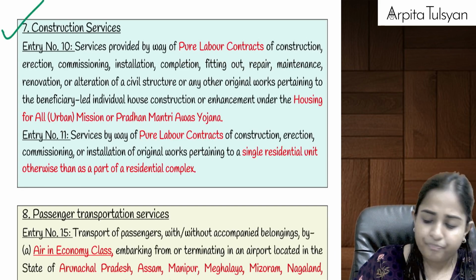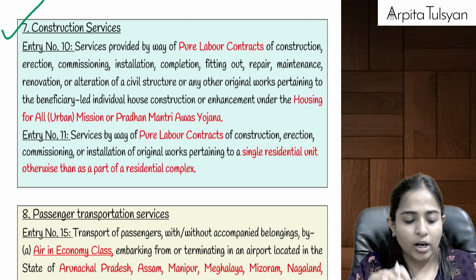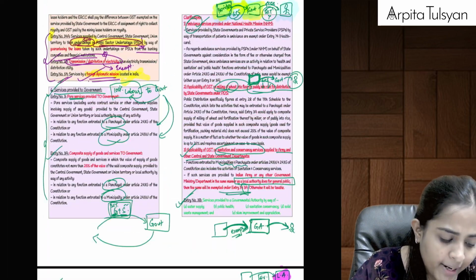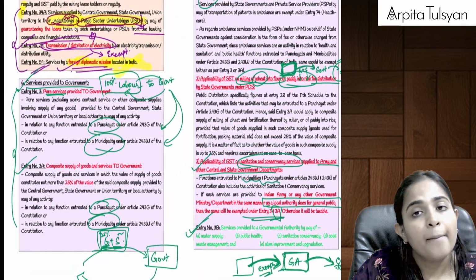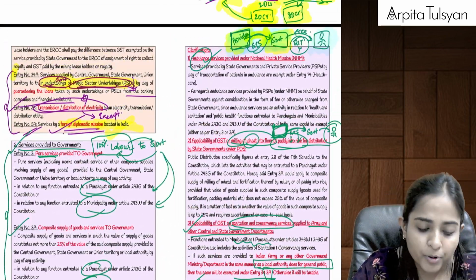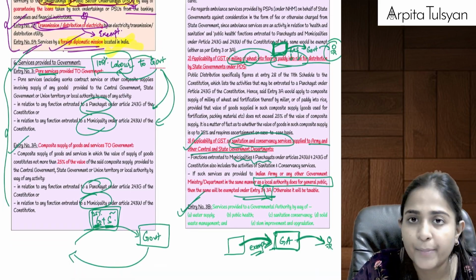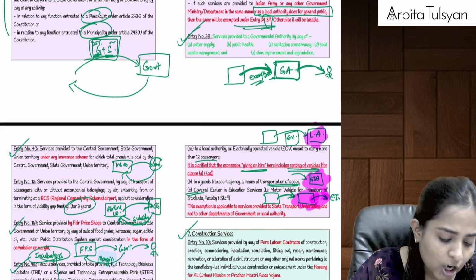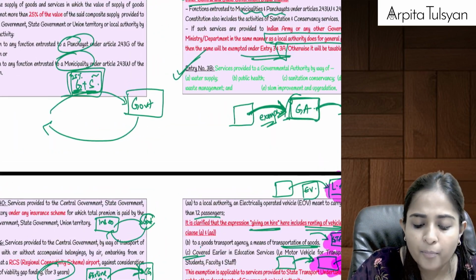Yes? Okay. Then after that, this was all about services provided to government. In this, the most important one was pure labor services to government, and composite supply of goods or services, 25% goods plus services to the government. That was important. The amendment point will be important. Governmental authority.